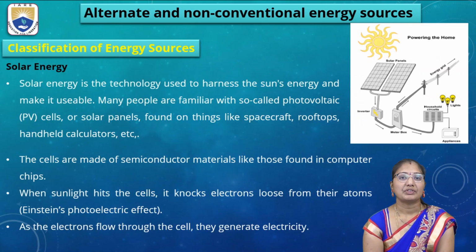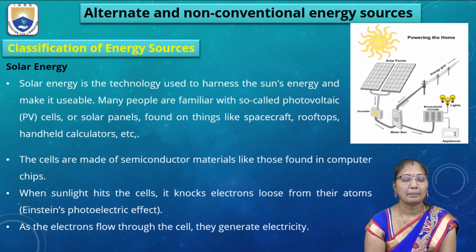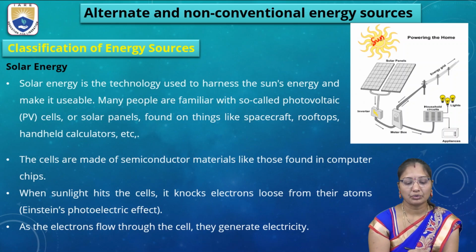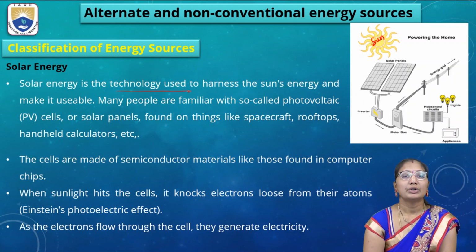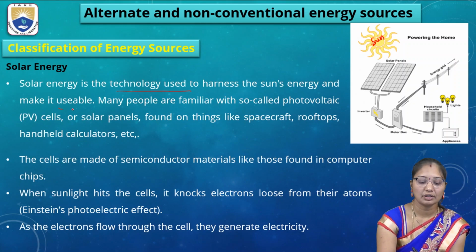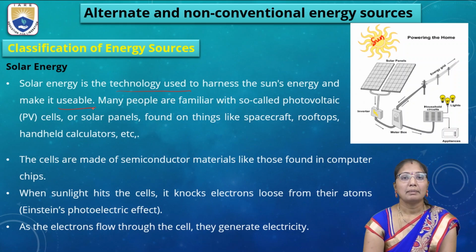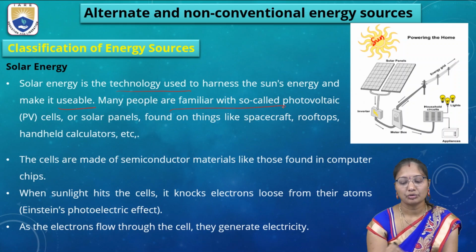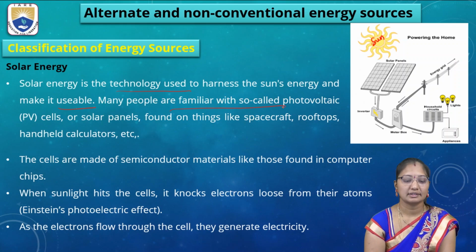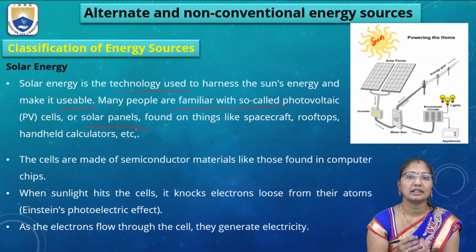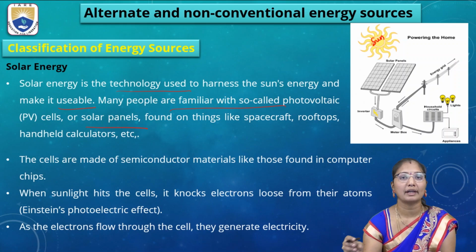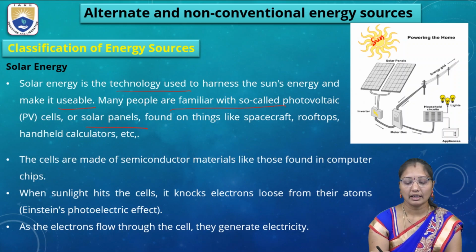Next is the classification of energy sources. Solar energy: the main source of solar energy is the sun. Solar energy is the technology used to harness the sun's energy and make it usable. Many people are familiar with so-called photovoltaic cells or solar panels. A solar panel is nothing but an arrangement of photovoltaic cells in a proper way.